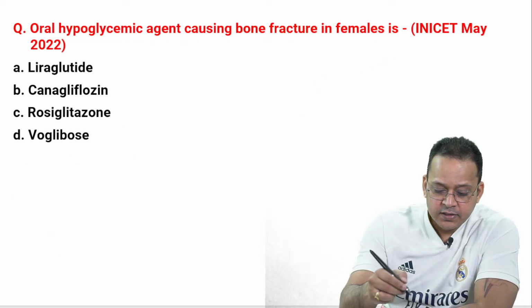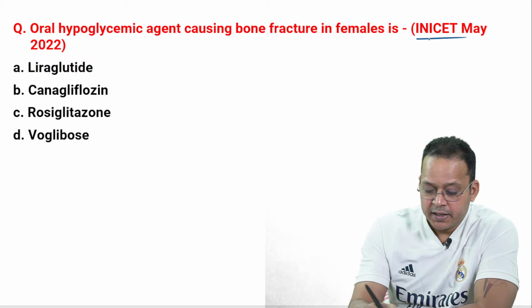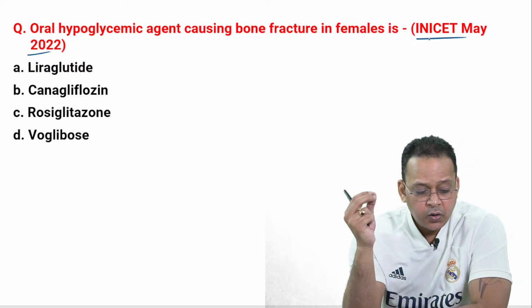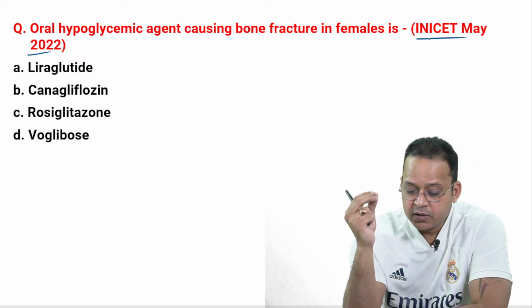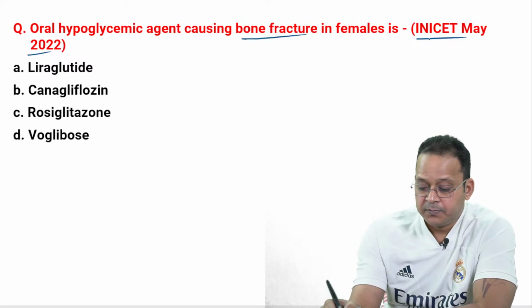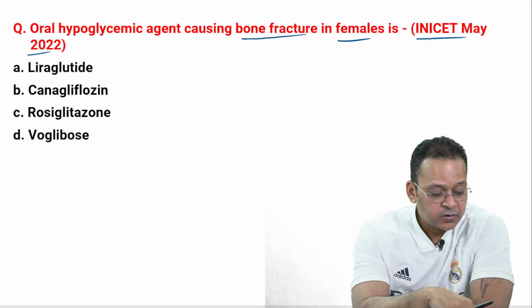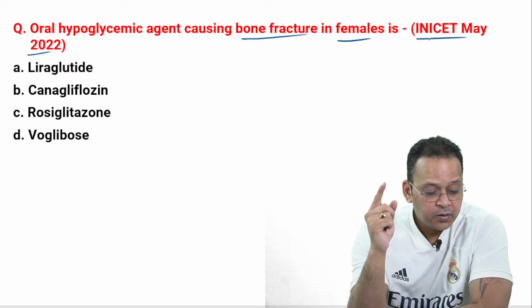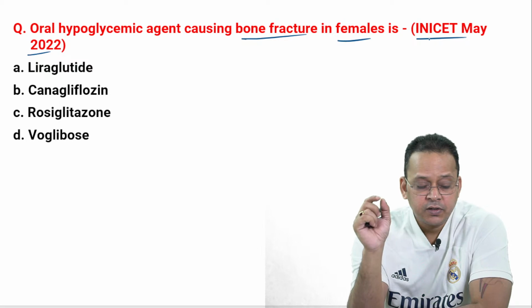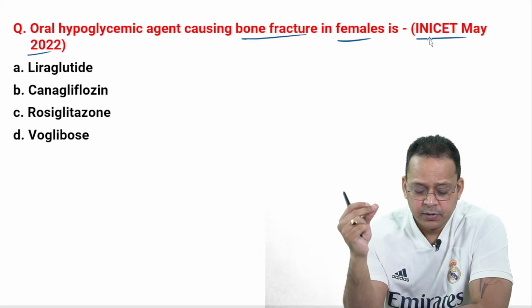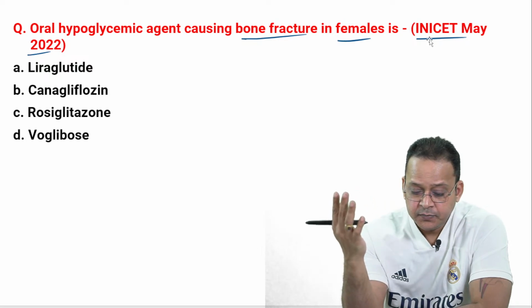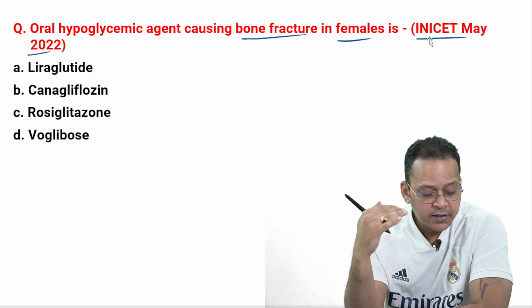All right, now moving on to the next PYQ, guys. PYQ of NEET PG May 2022. Oral hypoglycemic agent causing bone fracture in female. What is the answer? Come on, tell me the answer quickly. Look, this is a repeat question, it has been asked before as well.